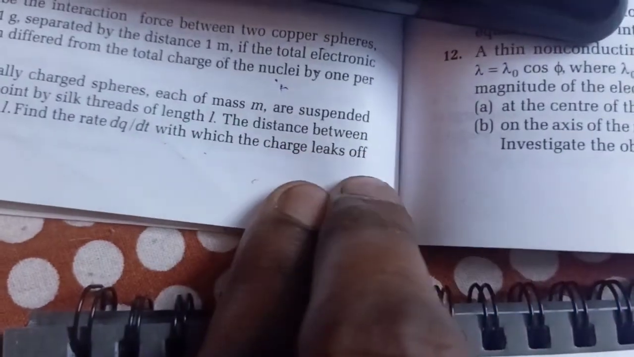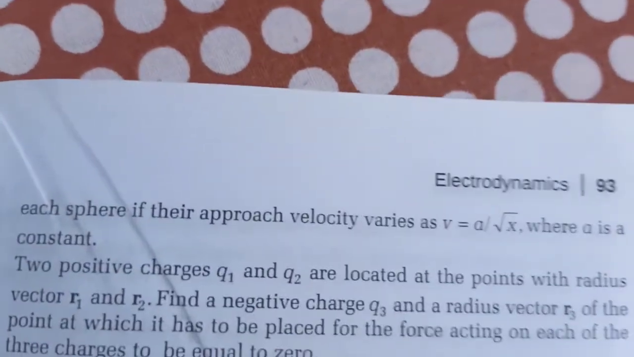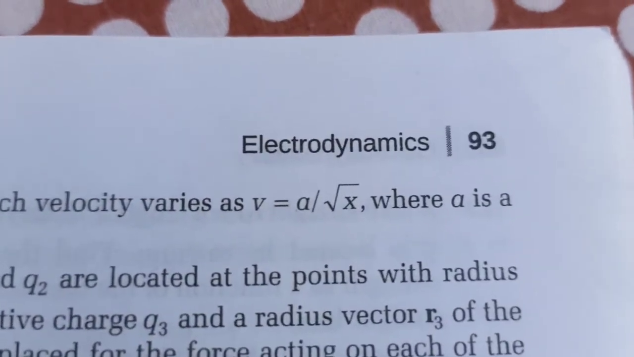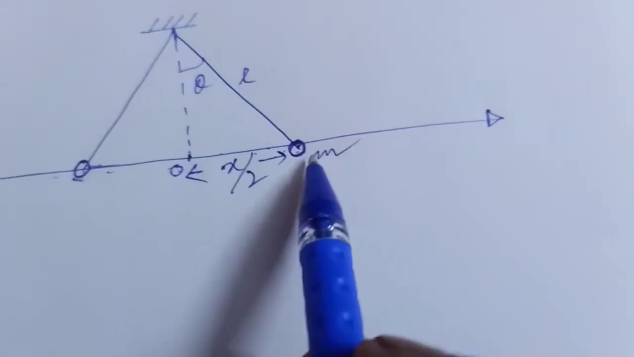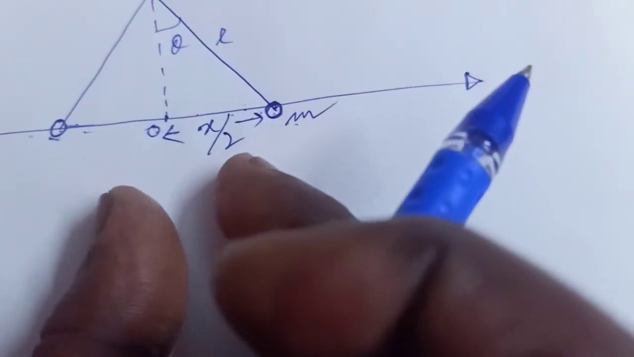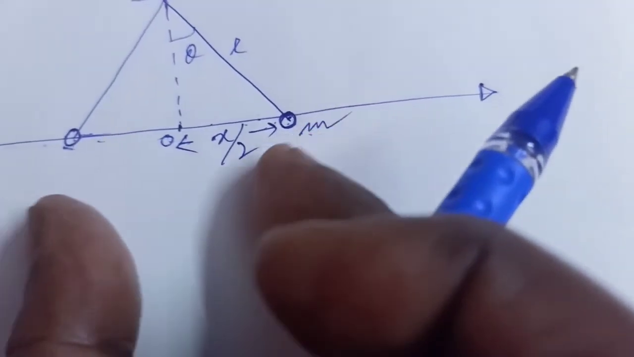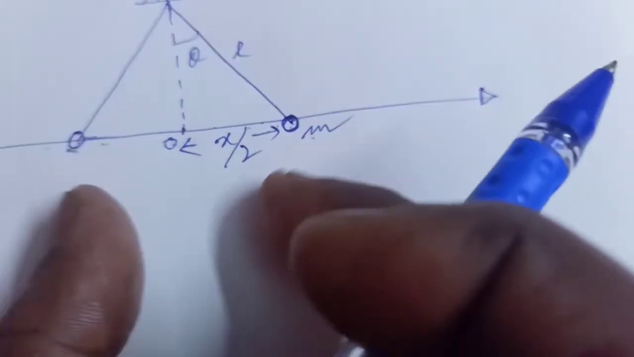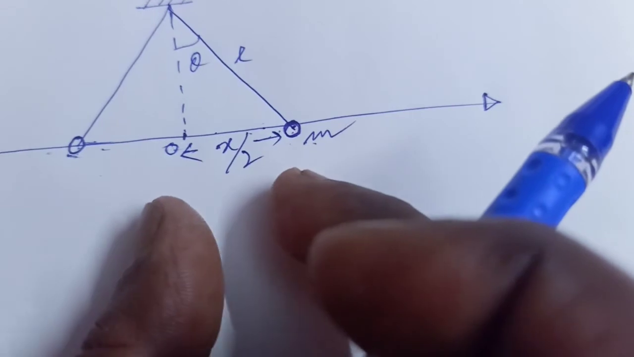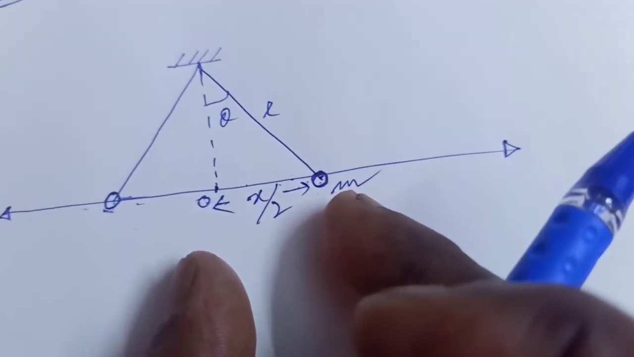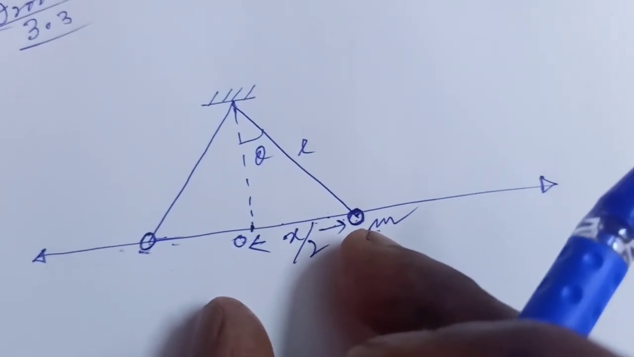ये क्या है भाई, चार्ज लीक कर जाएगा. अच्छा, if the charge leaks off each sphere, their approaching velocity varies as, मतलब when these spheres approach each other, then their velocity decreases. क्यों? क्योंकि जो रिपल्सन फोर्स है वो इंक्रीज कर जाएगा. नहीं तो ये कंसेप्ट तो नहीं है. Then what is the concept?